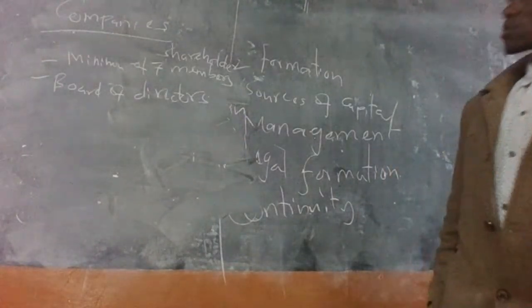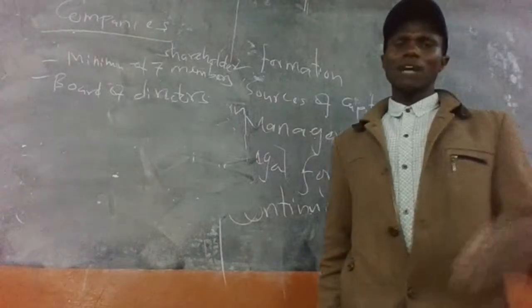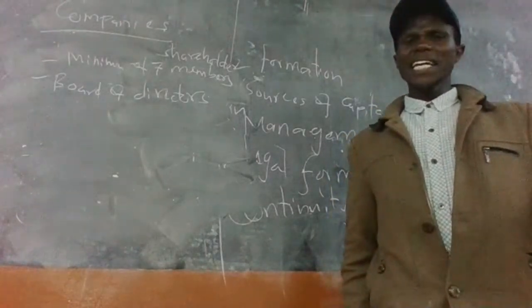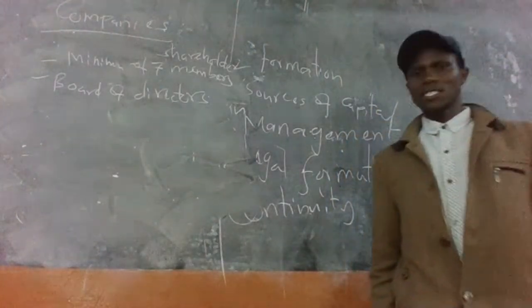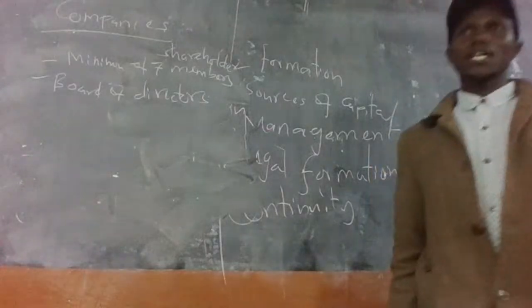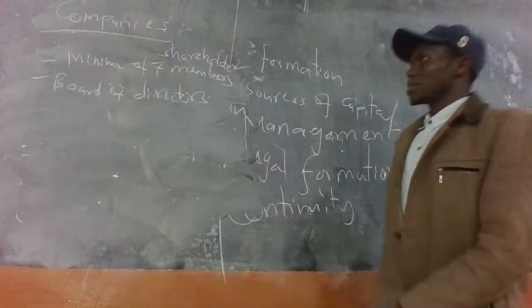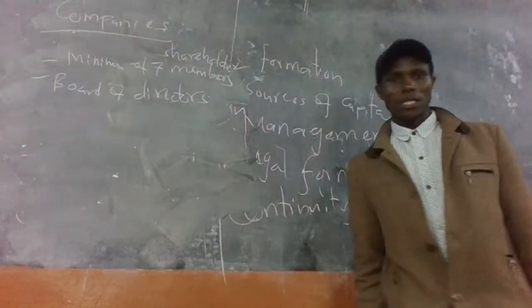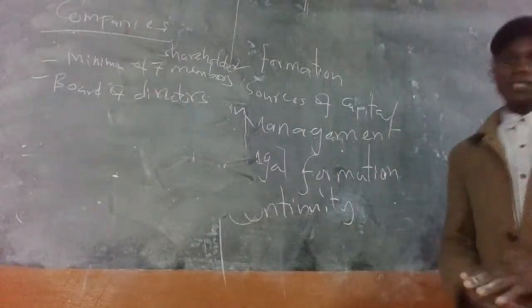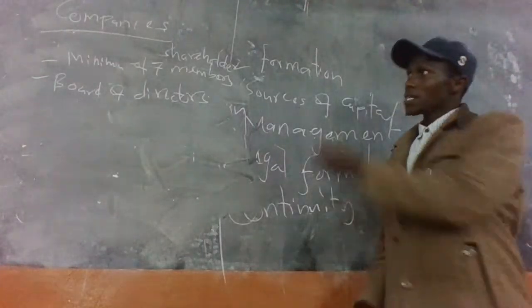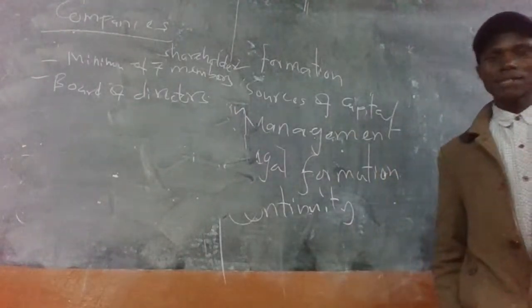For example, when I say board of directors, we have companies like KTDA, a company that operates selling tea leaves. This is a company that is run by a board of directors, and it should have a minimum of 7 members.